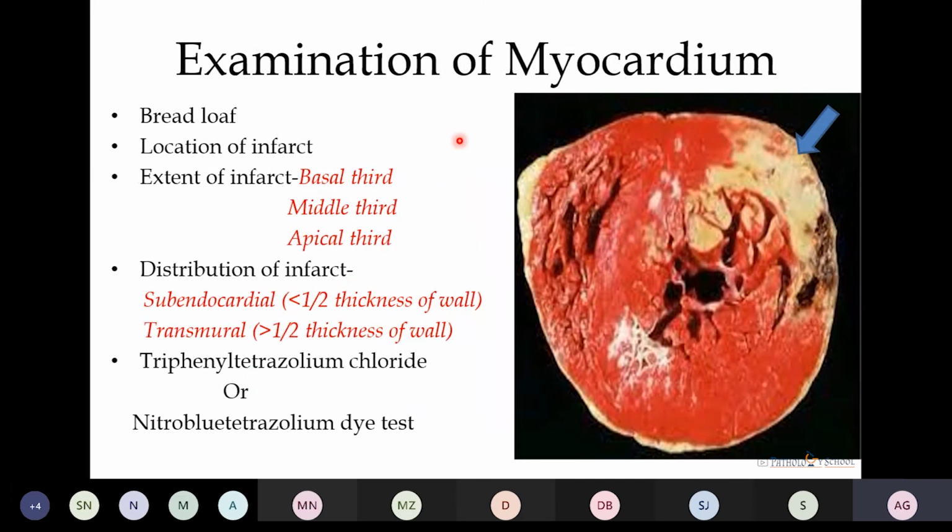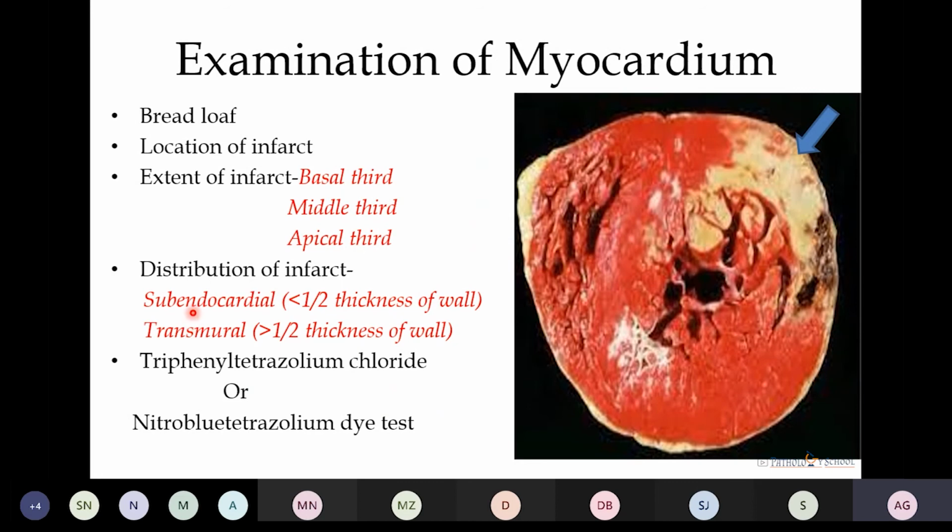Now, examination of myocardium. For the examination of myocardium, we do the bread loafing, which is done parallel to the atrioventricular sulcus, and the location of the infarct to be noted, whether it is present in the anterior wall or in the posterior wall or in the lateral wall. Then we see the extent of the infarct, whether it is present in the basal third portion, middle third portion, or apical third portion. And then also look the distribution of infarct, whether it is subendocardial, that is involving less than half the thickness of the wall, or it is transmural if it is involving more than half of the thickness of the wall.